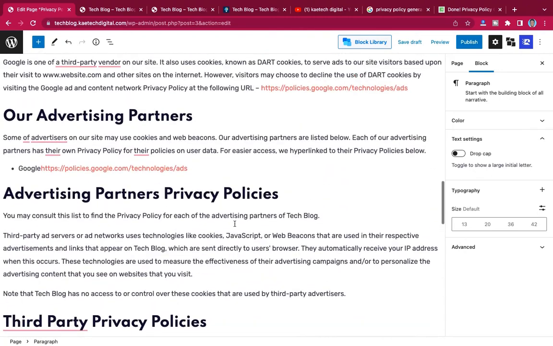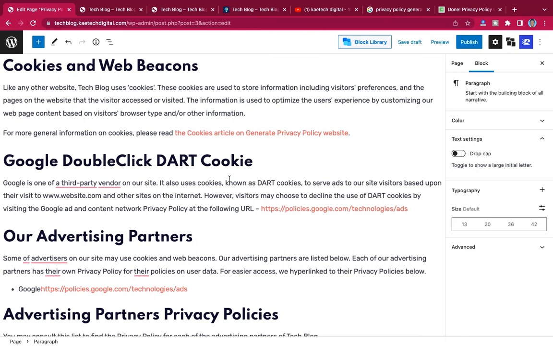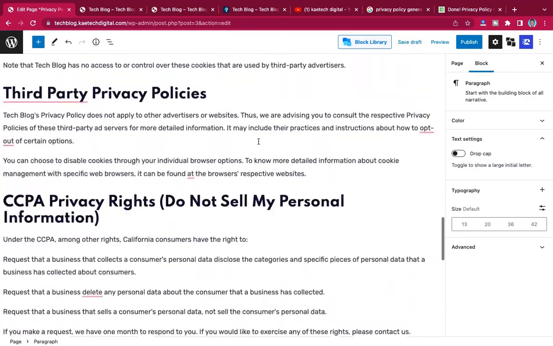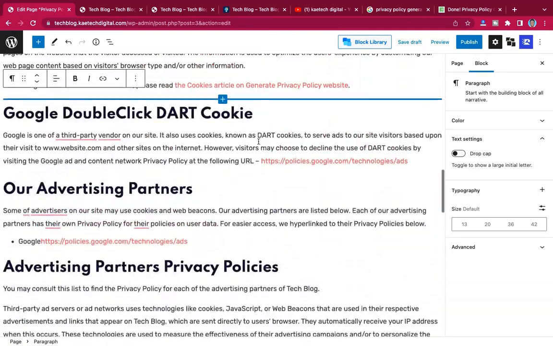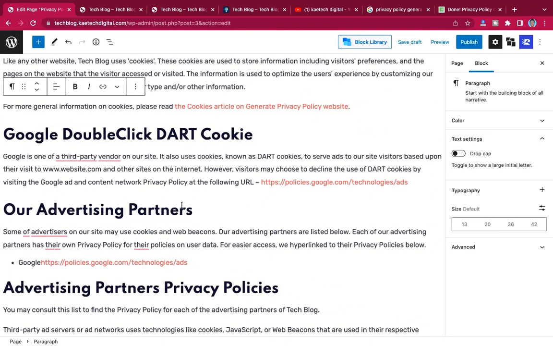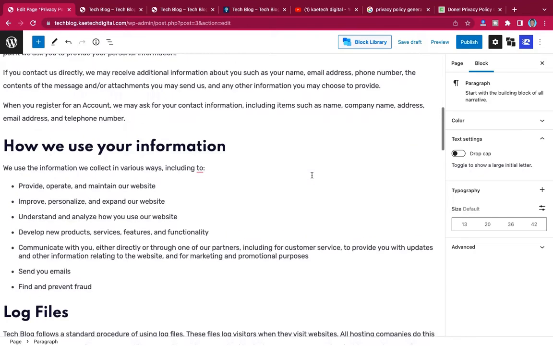So I don't want it to be like that. Yeah, the same thing. So you can delete any links that you feel are not necessary, but make sure that the cookie policies for advertisement and Google and all those things, you maintain in it. Okay, and then we click on publish.